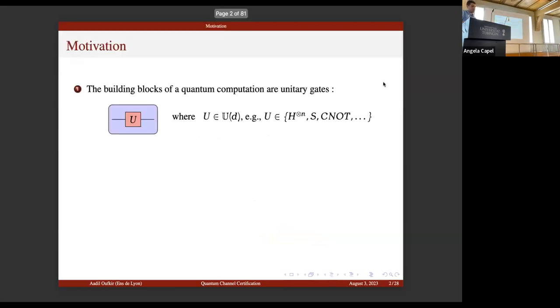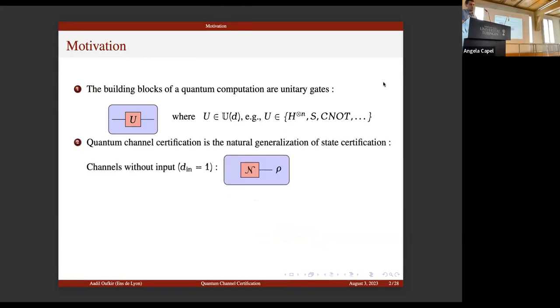This is an important problem because, first, the building blocks for quantum computation are unitary gates, and so it is important to test whether the unitary gates are working well in order to succeed in our quantum computation. Second, quantum channel certification is the natural generalization of quantum state certification, since if the channel has no input, then testing such a channel is equivalent to testing the corresponding quantum state.